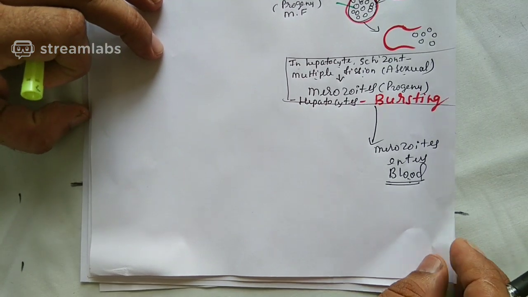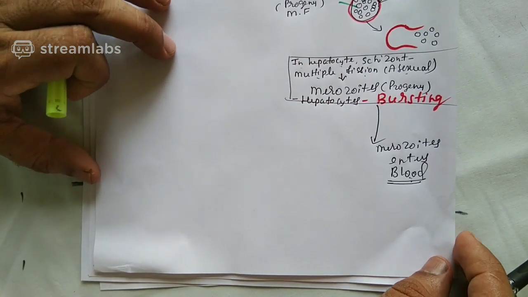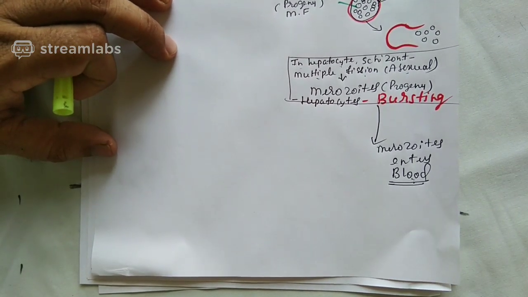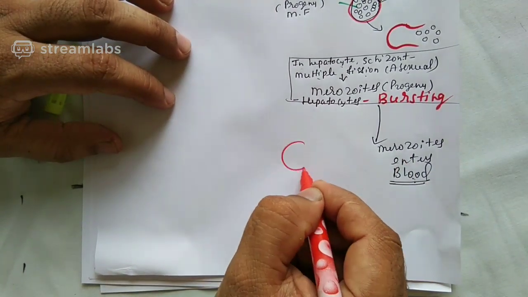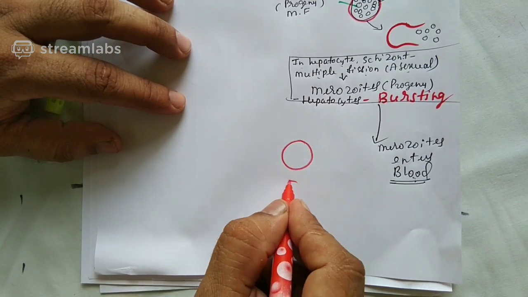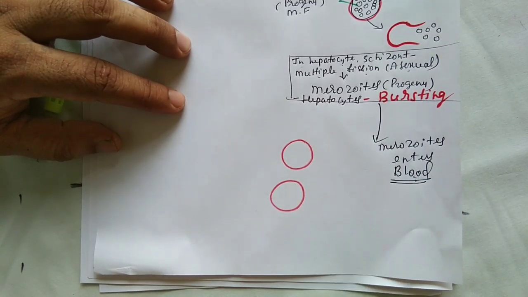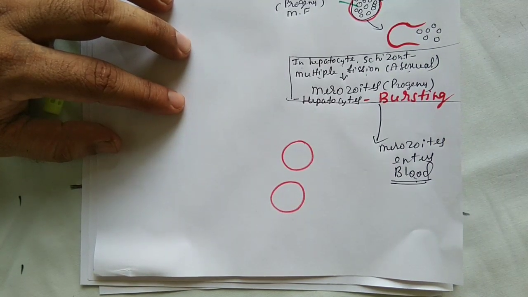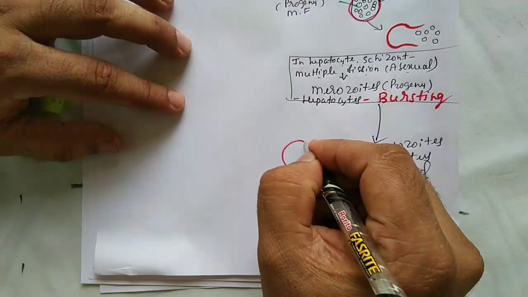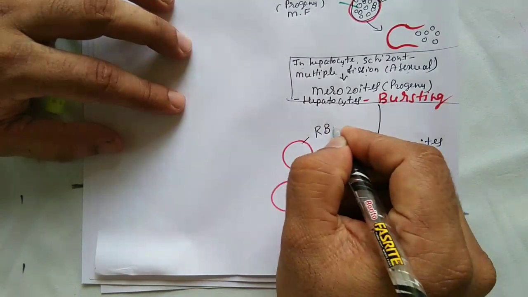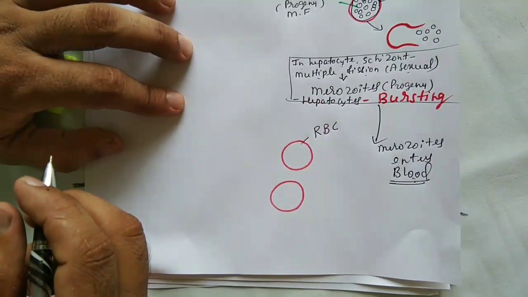Now whatever event is occurring now, it's occurring in the blood. So in the blood what happens? In the blood, the merozoites attack RBC. I'm drawing RBC now. So whatever event we are discussing now is occurring inside RBC. This is the RBC, red blood corpuscle or red blood cell.